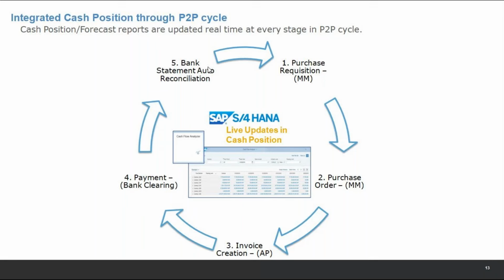Similar example: you create a trade in treasury, you do posting, you create a payment request, you do a payment run. All of those steps get updated in cash position. And a cash manager has a view of all of these. A cash manager understands, okay, this is today. So, okay, I have this much cash in surplus.